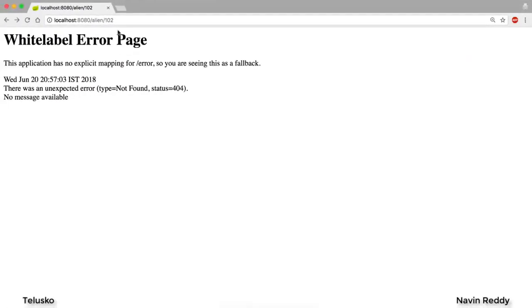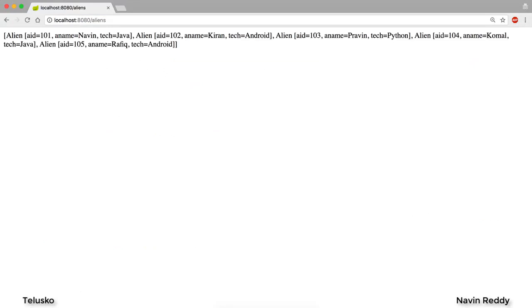And if I go back to the browser, and here if I say aliens, enter, can you see that we got our data? And of course, it doesn't look good, because this is not even JSON, this is not even XML, this is just a list format in a string. We'll try to use JSON and XML in upcoming videos, but as of now, let's stick to this. So important thing here is we are able to fetch all the aliens. So this is like a REST URL.